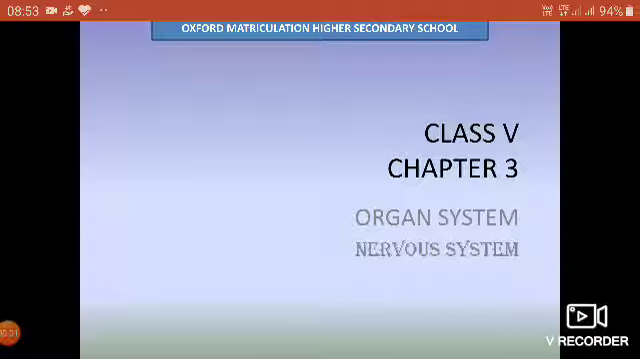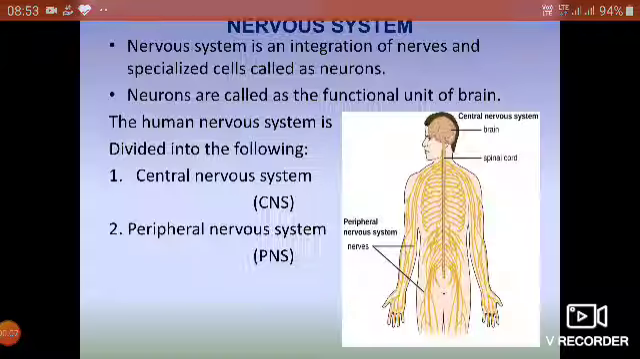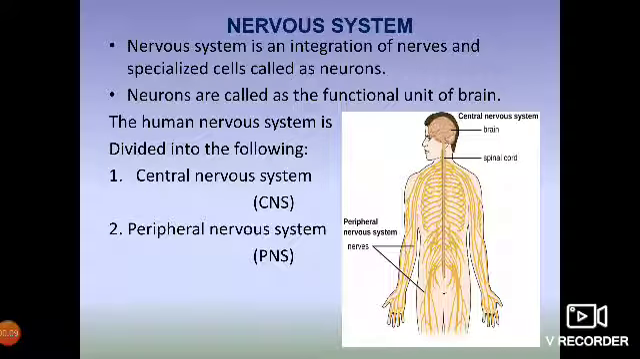Good morning, children. We are learning our third chapter, organ system. In this, you are going to see the next system, the nervous system. It is the integration of nerves and specialist cells called neurons. Neurons are called the functional unit of the brain.